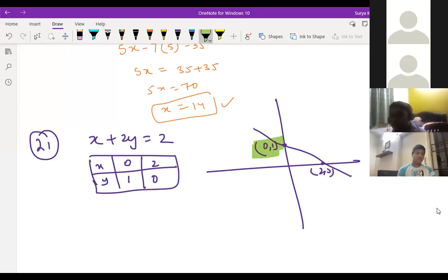Doubt got cleared, everything? Yes, sir. Okay, fine. These are the only things, children, that you need to do. That's it. Not much. Now I will start a new chapter, surface area and volumes. All right, children, we'll start the new chapter, surface area and volumes. We'll know the basic concept of it.